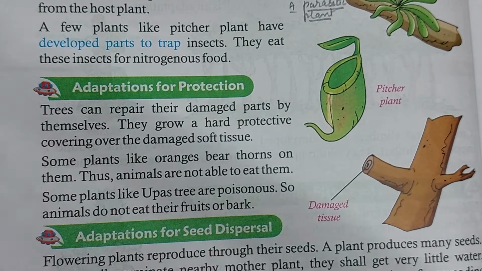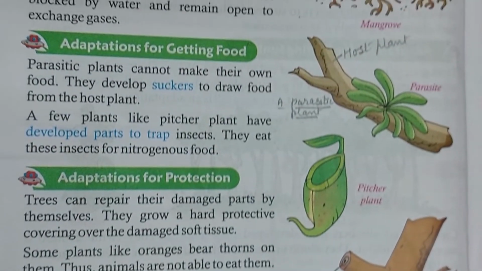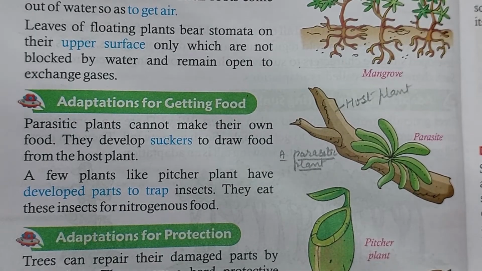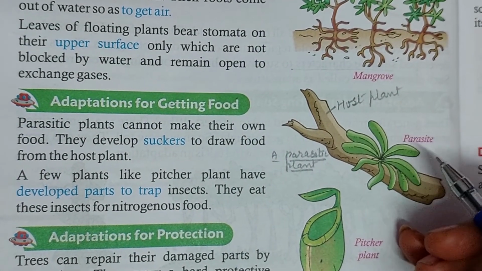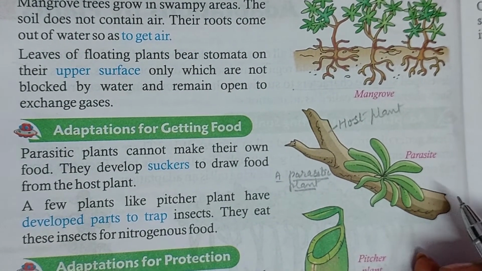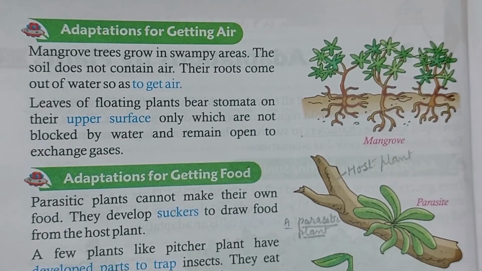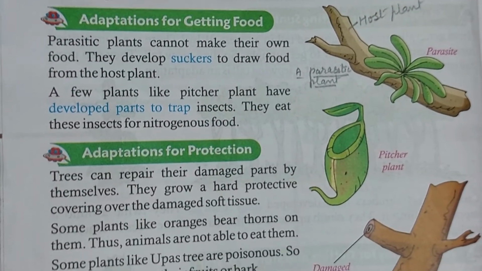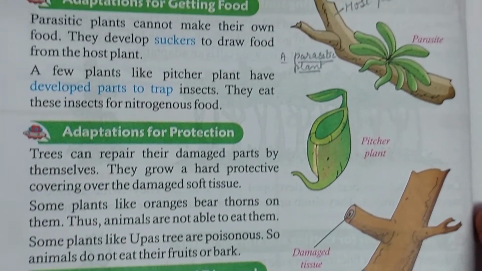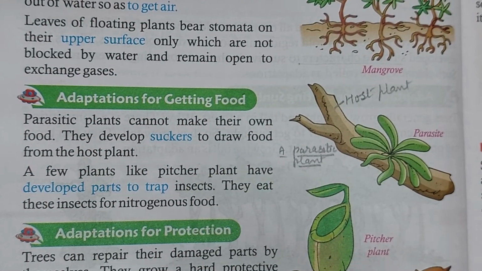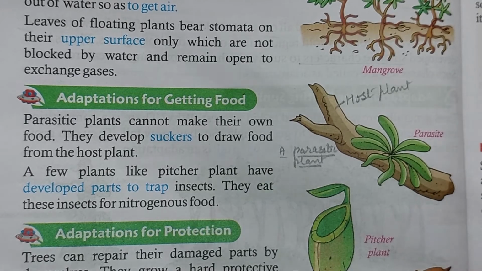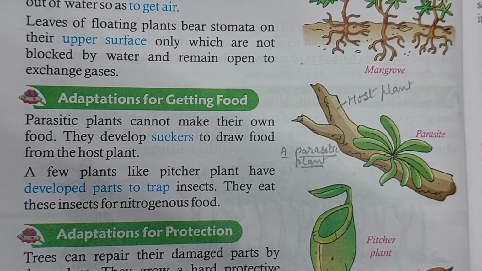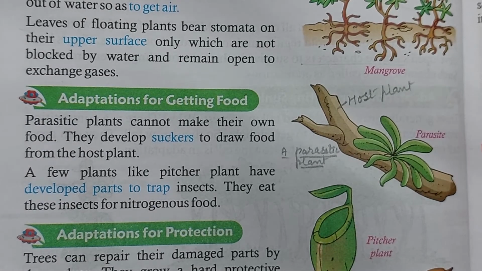So all the plants have some special feature to protect themselves, for getting food, for protection, because they grow in different types of areas. So these are all the special features of plants for getting air, for getting food, for protection, and for storing water. Because of their special features, they can survive in their surroundings easily.